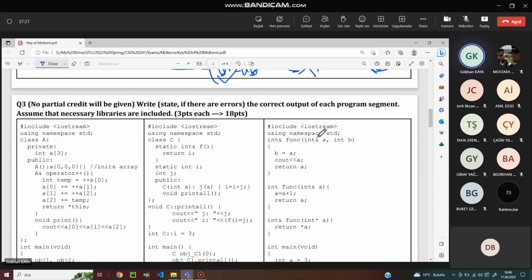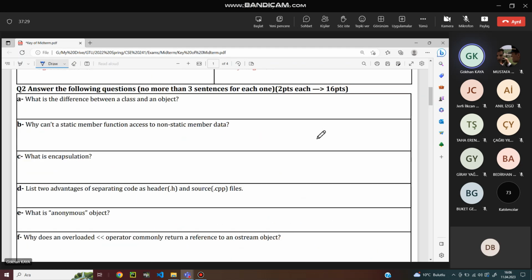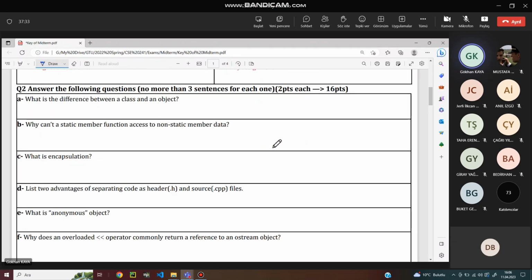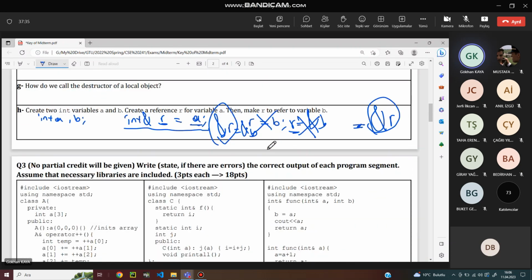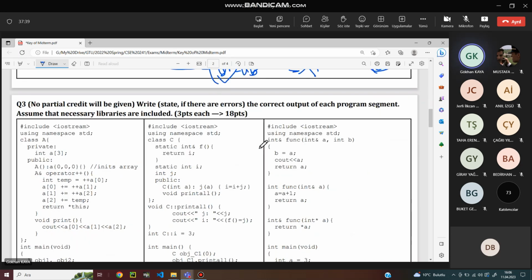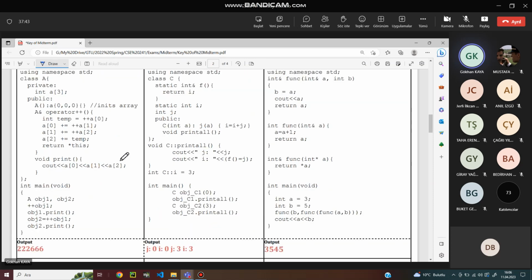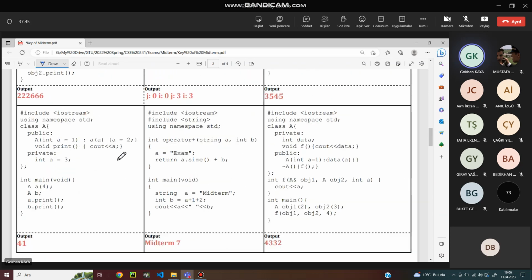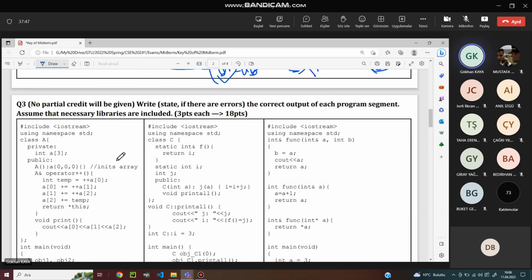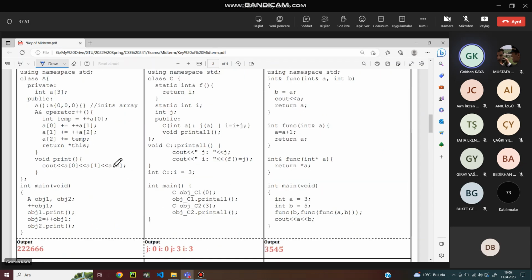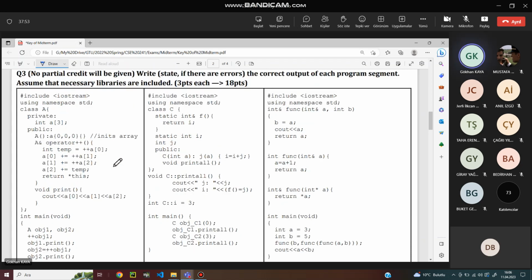Okay, so this is the first section. By the way, you are not going to see the same organization in the online midterm, but the questions will be of similar difficulty or similar type. Next, some output question sections. I will ask a couple of output questions in the exam. Let's try to do this.